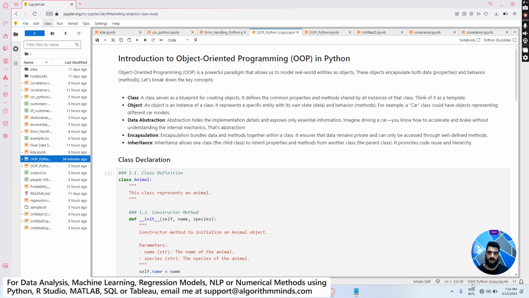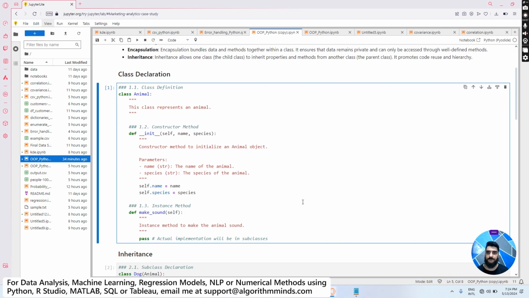So without further ado, let me jump straight into the programming part. This is a block of code where we have defined a class. This is how you define a class. You use the Python statement class and then you name the class. In our case, the name of our class is Animal, but it can be anything.